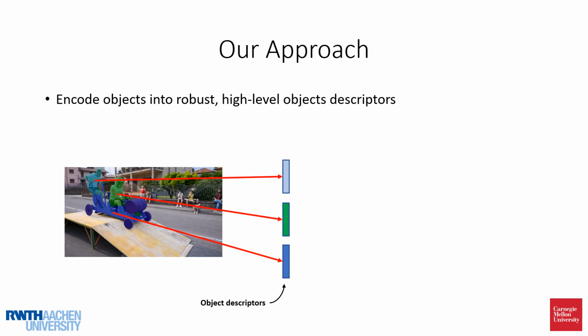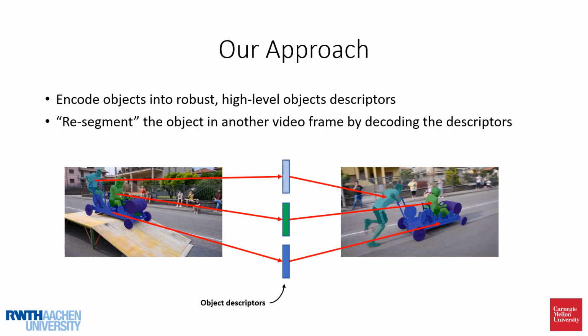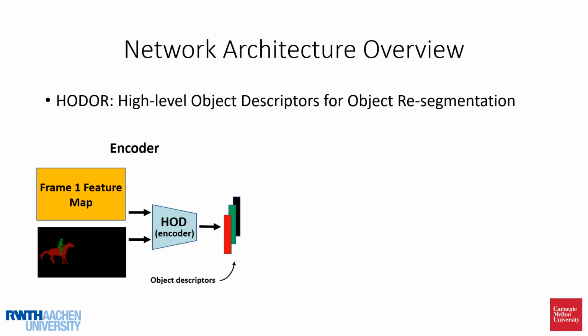Instead of learning pixel-to-pixel correspondences over time, we encode each object in an image into a robust high-level object descriptor. The idea is that we can then decode the descriptor in another video frame to track or resegment the object in that frame. Hodor has an encoder-decoder style network architecture. The encoder takes as input an image feature map and a set of object masks, and outputs a descriptor for each of the objects as well as the background.